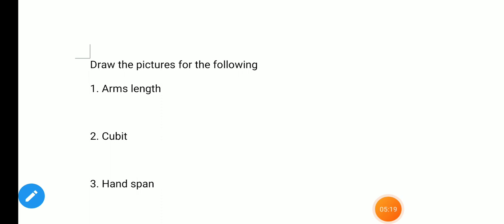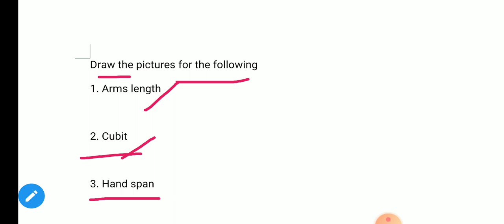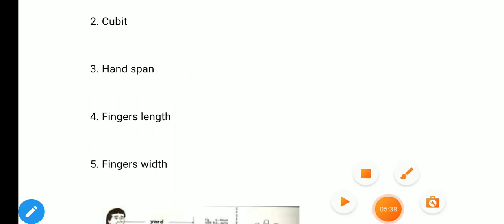Now after this, draw the pictures for the following. See, first one is arm length. Next one is draw a picture for cubit length, right? And then hand span. What is hand span? You have to draw it. How will you measure? Okay.